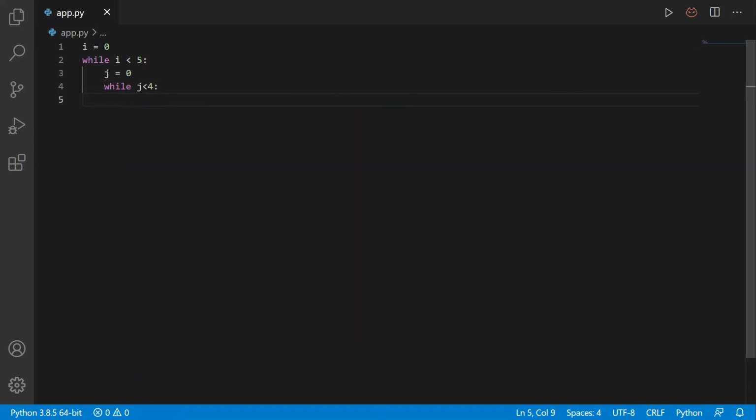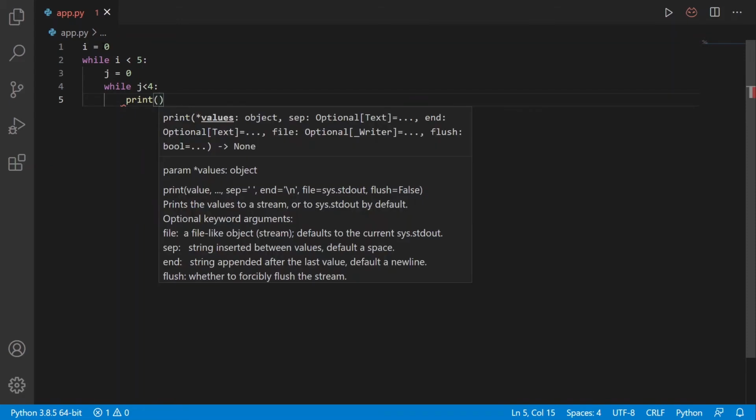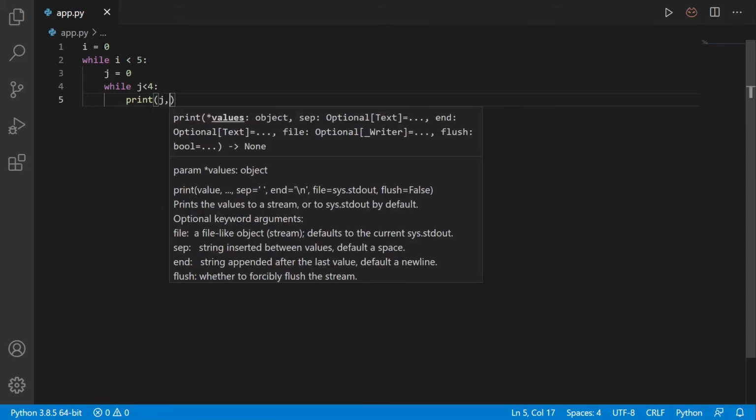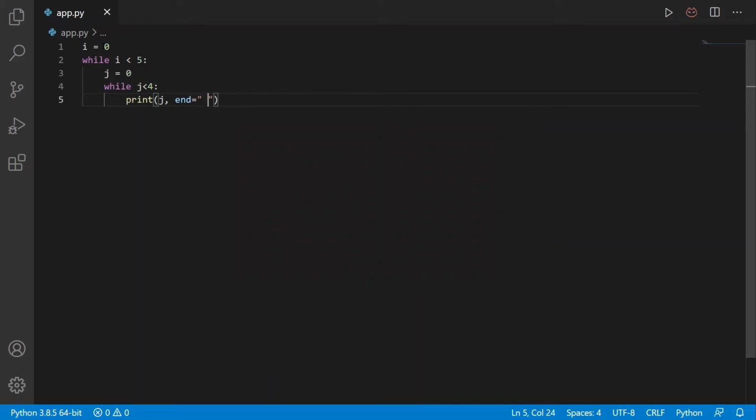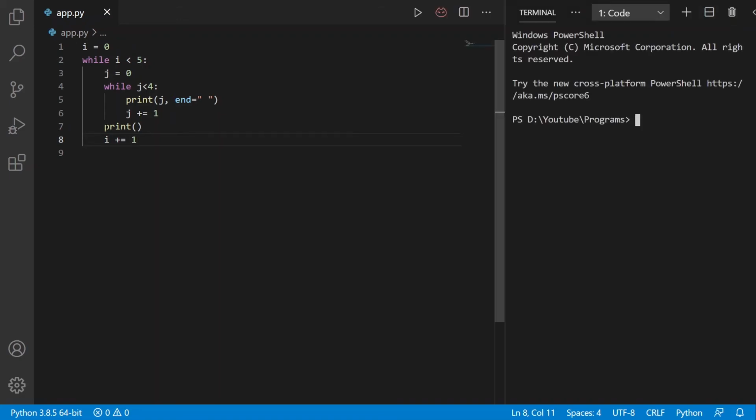Here I want to print the value of j for each iteration. So here I will write print value of j and I want to end with a space. After this, don't forget to increment the value of j, and here I will print a new line, and after this I will just increment the value of i. Execute it.